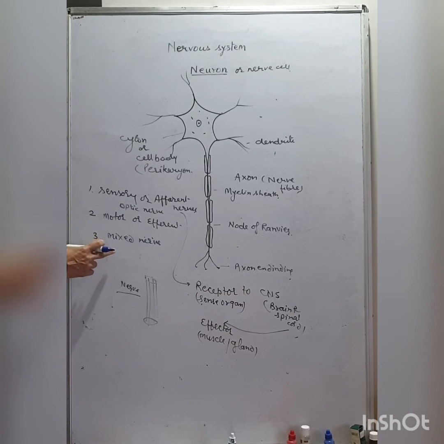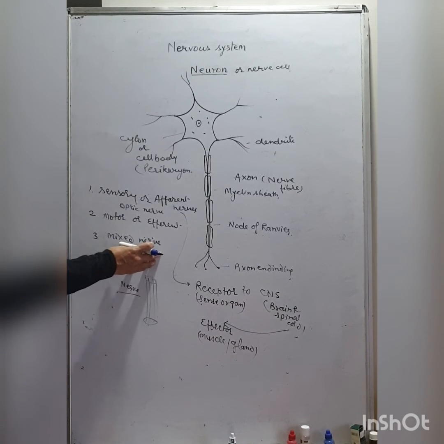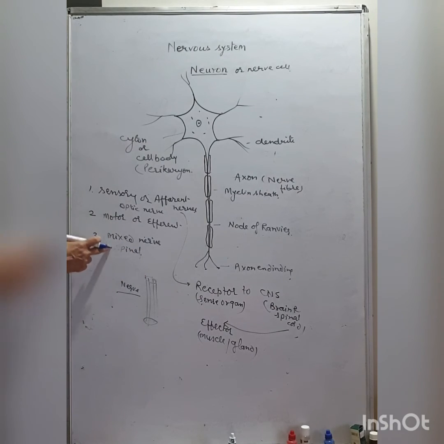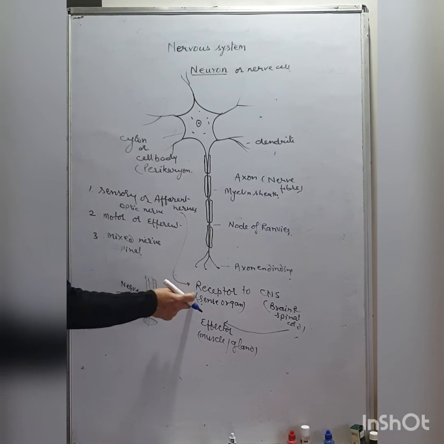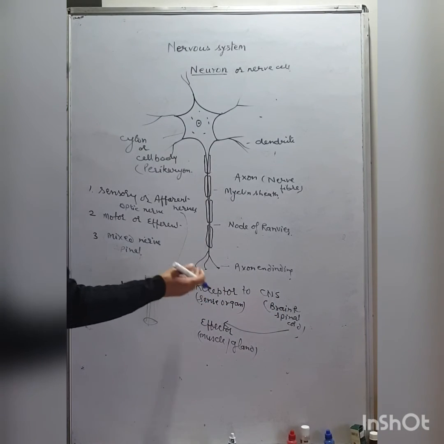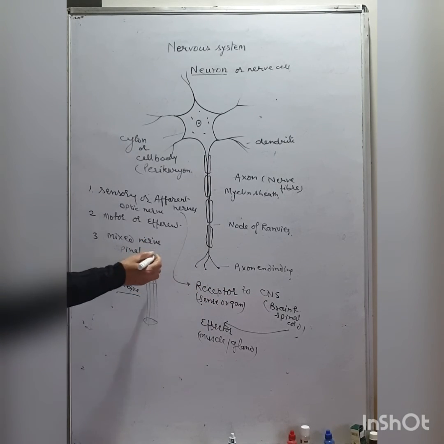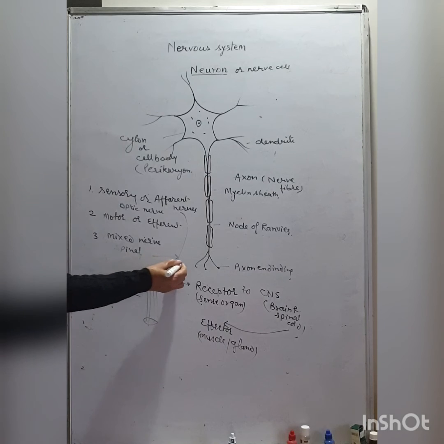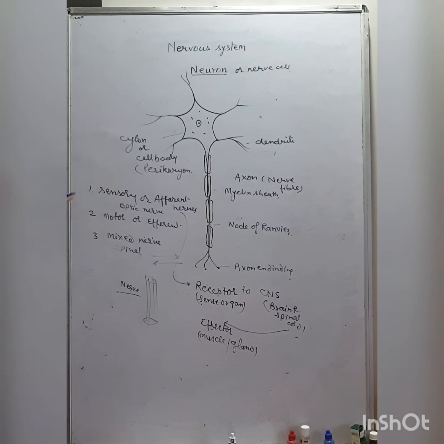The mixed nerves are the nerves which are found in the spinal cord and brain. It means they perform both functions. They carry the impulse from the receptor to the CNS, and they carry the impulse towards the brain and bring the message from the brain. So sensory nerve, motor nerve, and mixed nerve.